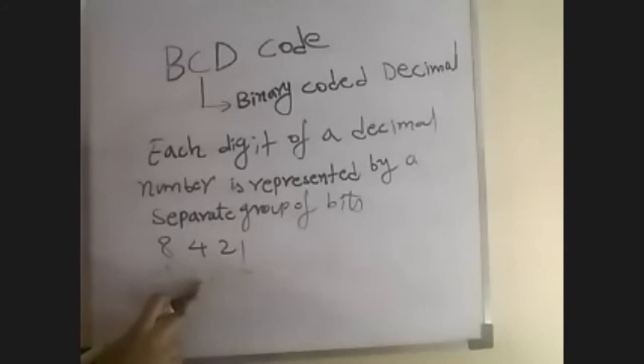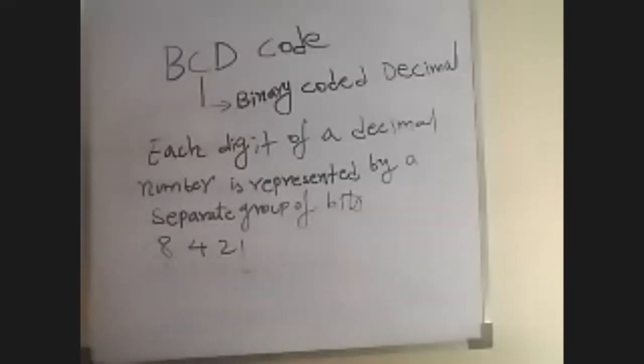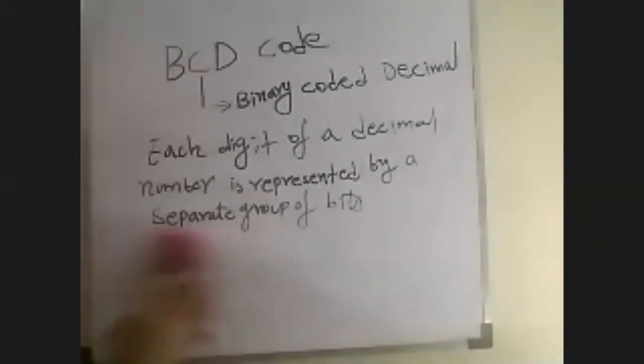Bit 2? 4. Bit 1 has weight 2. Bit 0 has weight 1.